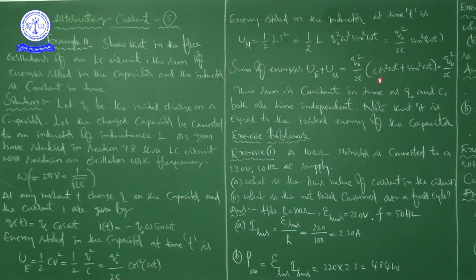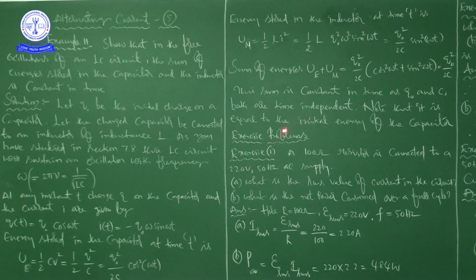Finally, if we add the sum of energies, because cos square omega t plus sin square omega t is equal to 1, we get Q naught square by 2C. We can say the sum is constant in time, as Q naught and C are both time independent. Note that it is equal to the initial energy of the capacitor.